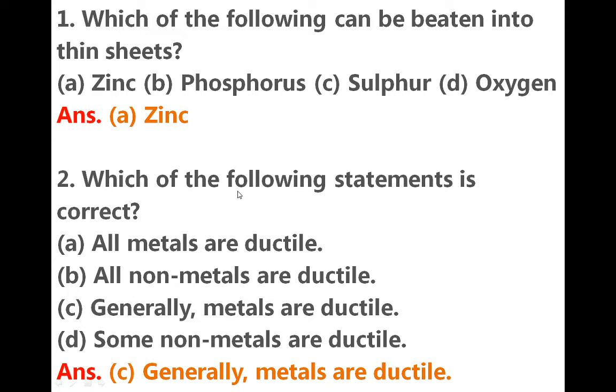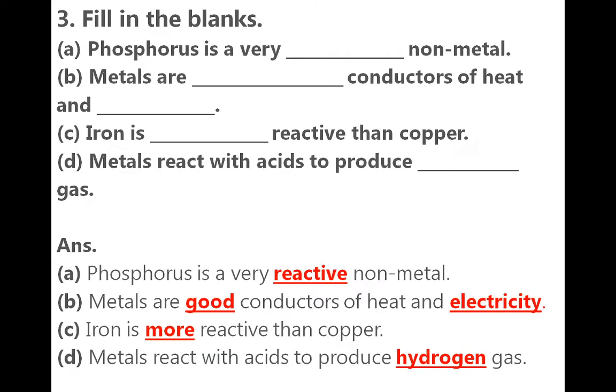We discussed other properties also. Most of the metals are hard to touch, but some metals are soft also. Most of the metals are solid at room temperature, but some metals are liquid also. Most of the metals are good conductors of heat and electricity. Not all metals show the same property; there is also variation between the properties. Because of that, option C is correct: generally metals are ductile.